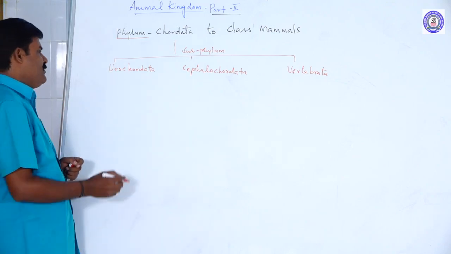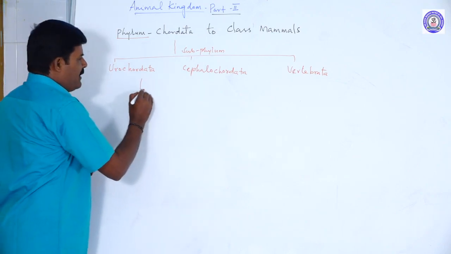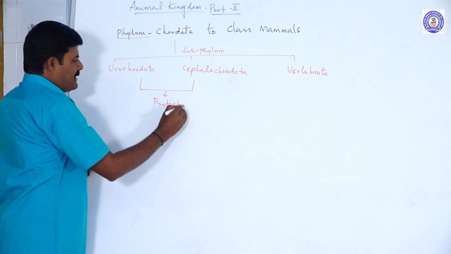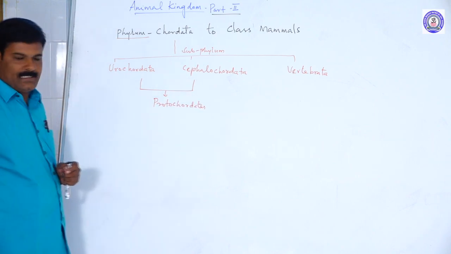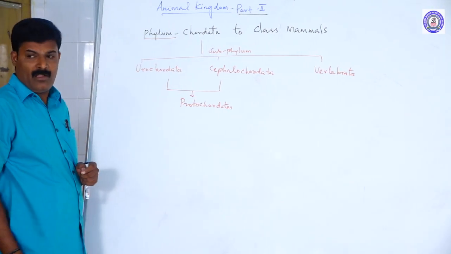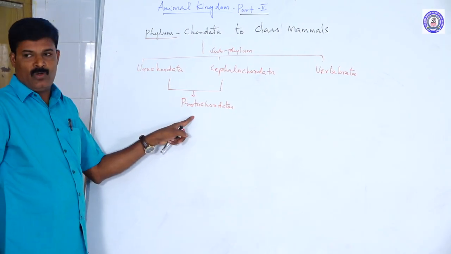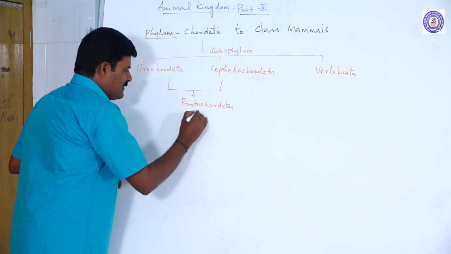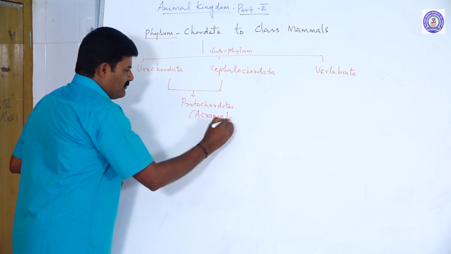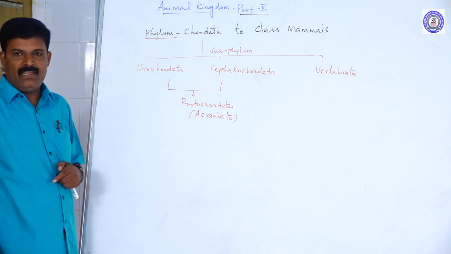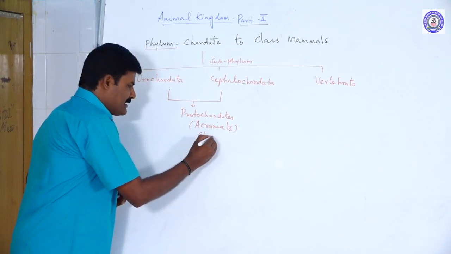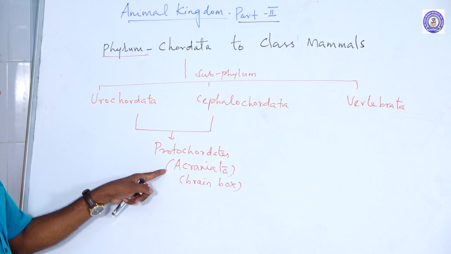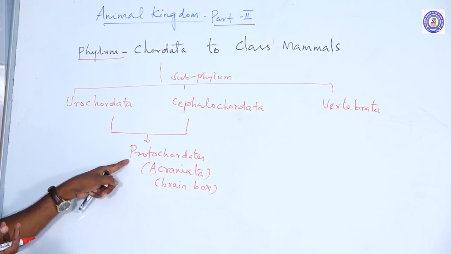Urochordata and Cephalochordata are commonly known as protochordates. Why are they called protochordates? They are primitive chordates. They are otherwise called acraniata. Why are they called acraniata? Because of the absence of a brain box. They do not have a brain box, so they are called acraniata. Cranium means brain box.